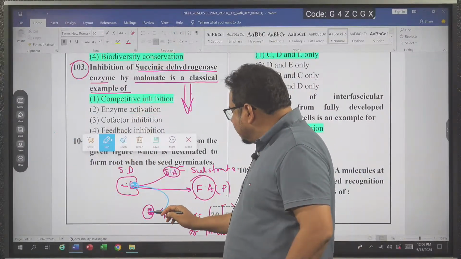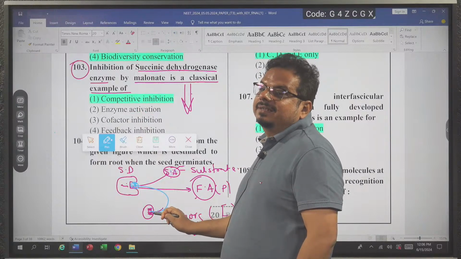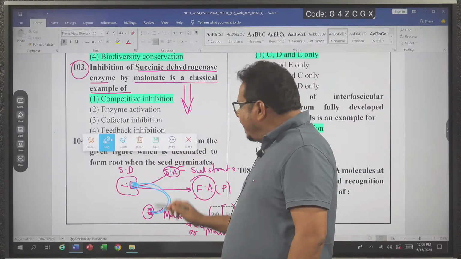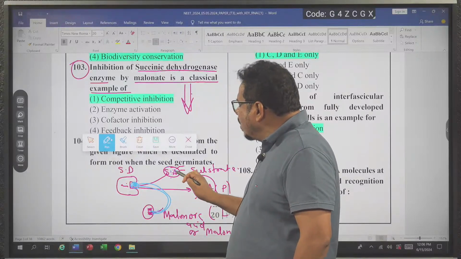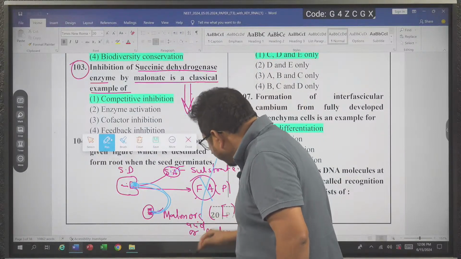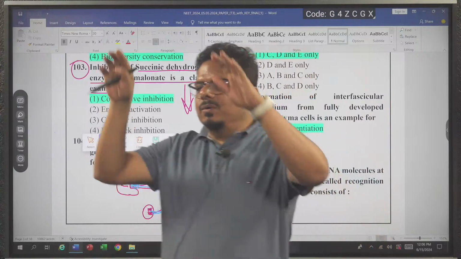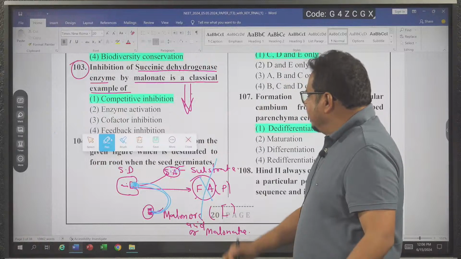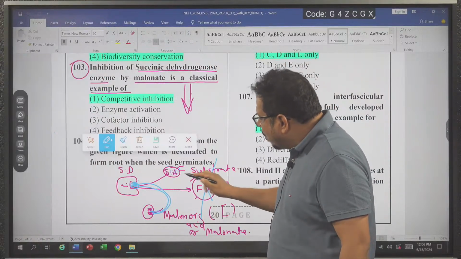When the concentration of inhibitor becomes greater than the concentration of substrate, it will bind here, and as long as it remains attached, who can't bind? Substrate. Who will not form? Product. Does the reaction come on hold or not? Does the reaction stop or not? Does the formation of fumaric acid stop or not?